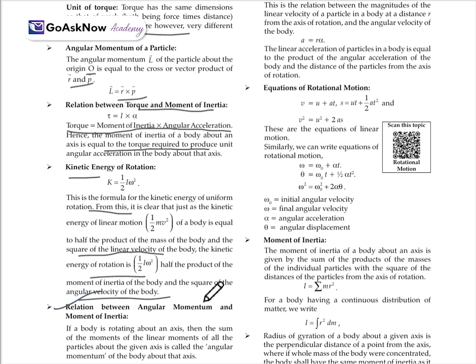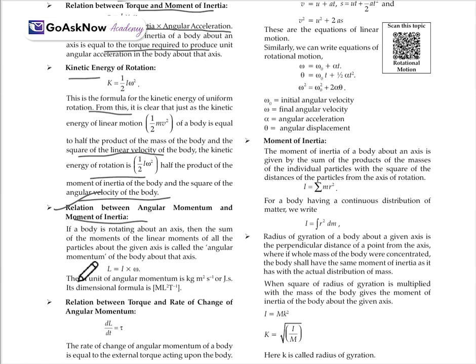Now the relation between angular momentum and moment of inertia. We are simply reading the terms one by one, and after that we are reading the relation between them. So, relation between angular momentum and the moment of inertia. If a body is rotating about an axis, we have one axis and one body. The sum of the moments of the linear momenta of all particles about the given axis is called angular momentum. It means L will be equal to I times omega. And the SI unit of angular momentum will be kg meter square per second, and its dimensional formula will be M L square T to the power minus 1.